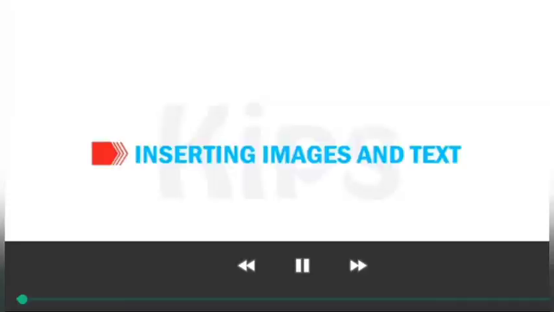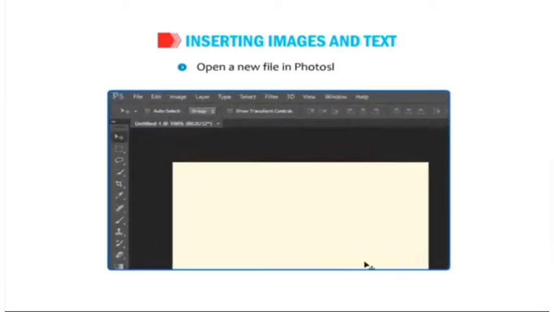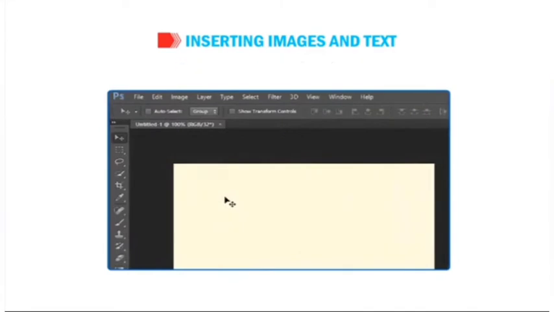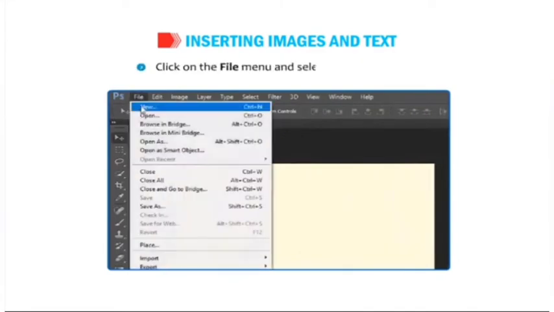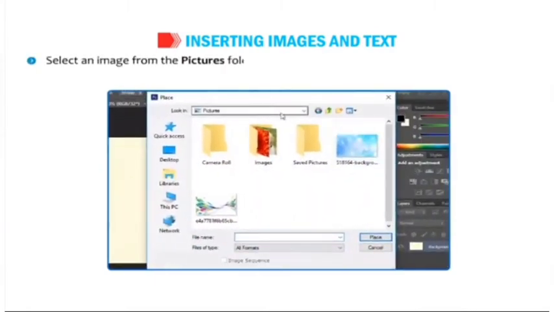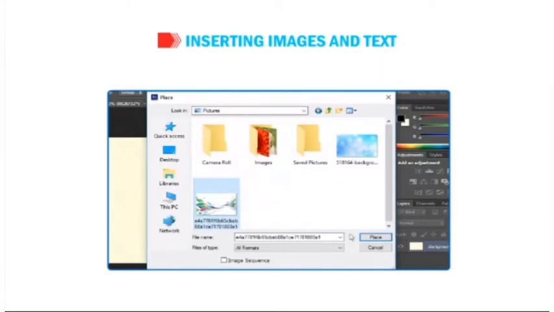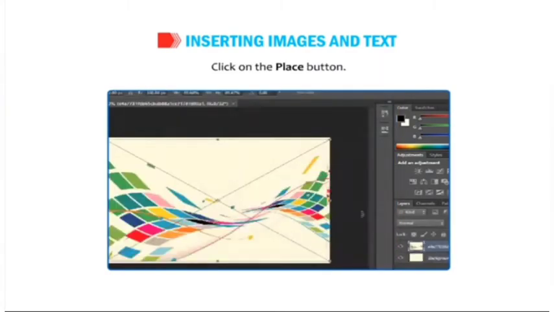How to insert images and text. To insert any image, follow the given steps. Open a new file in Photoshop CS6. Click on the File menu and select the Place option. Select an image from the Pictures folder by clicking on the drop-down arrow in the Look in text box. Click on the Place button.